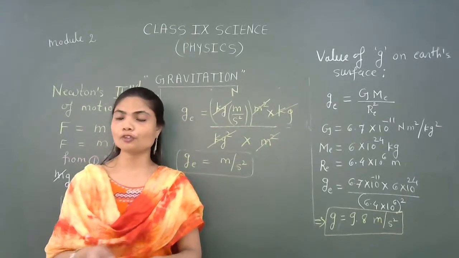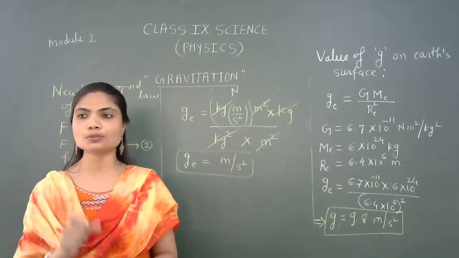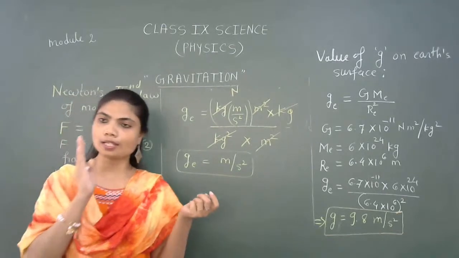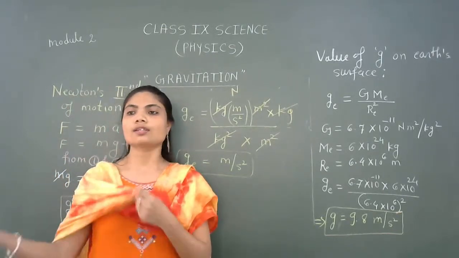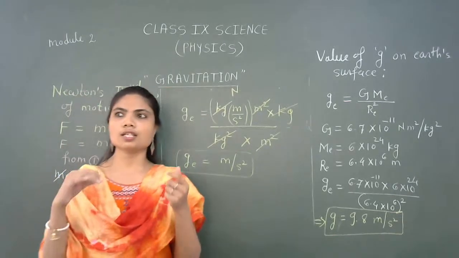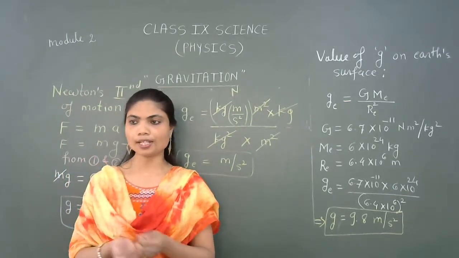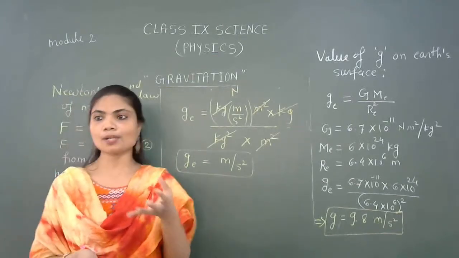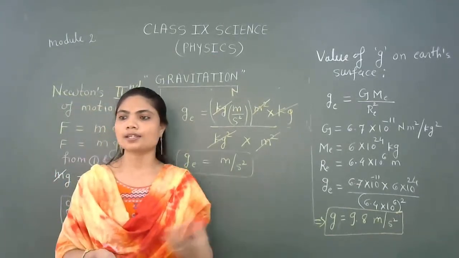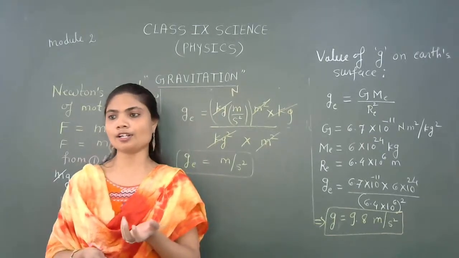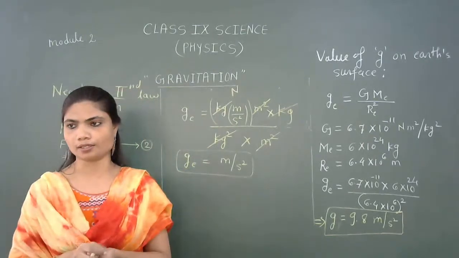Now we have to pay attention to the shape of the Earth, so that we can actually understand the value of g. You know that Earth is in a spherical shape, right? In science, we understood that any planet has a spherical shape. Okay. Now this sphere for Earth is not a perfect sphere.